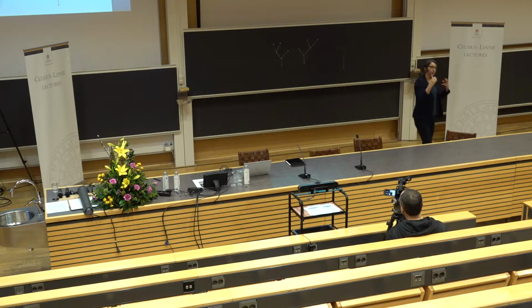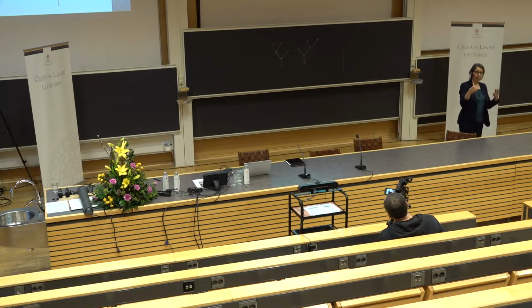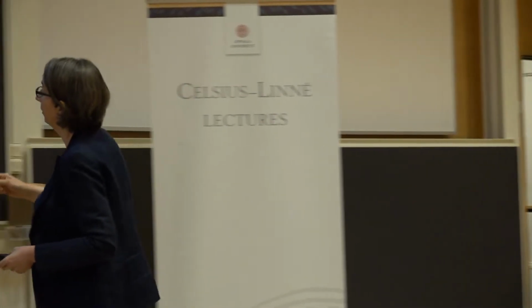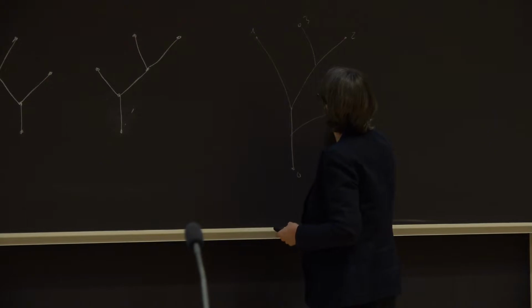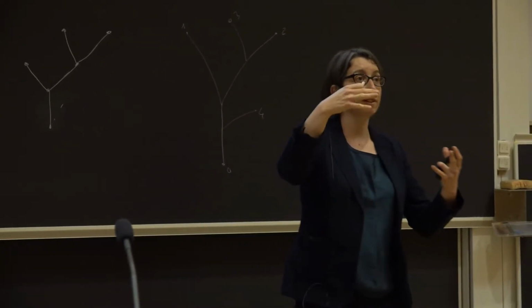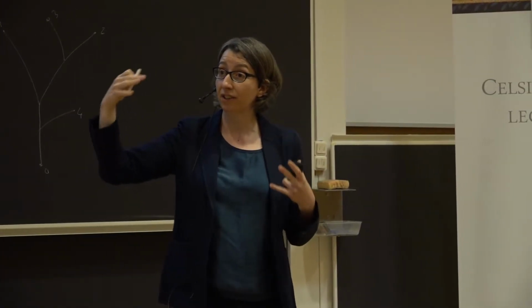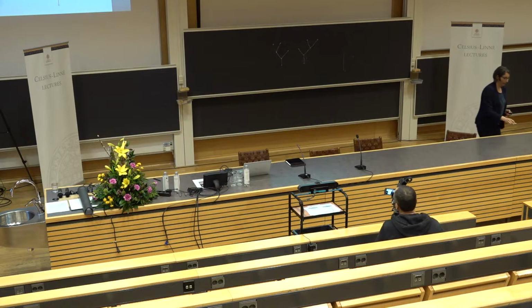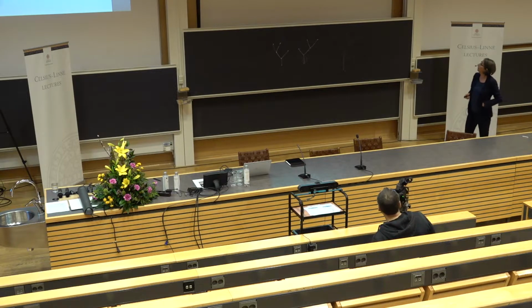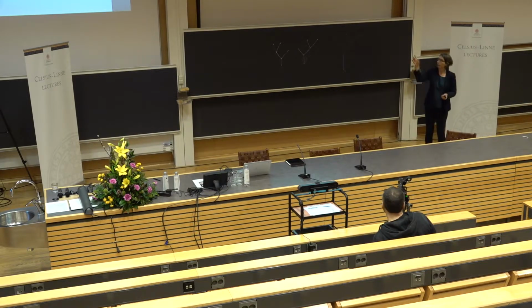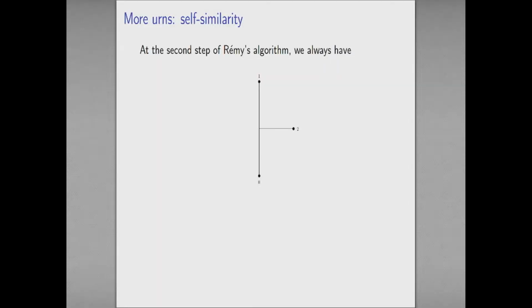And if I can do this repeatedly, then what I'm getting is a sequence of approximations to my final tree. So if I can do this, say 3 comes here, and then 4 comes here, if I can keep doing this, essentially what I'm getting is a finer and finer approximation to the object that I'm really interested in. So in the second step of Rémy's algorithm, we've always got this picture. It might be that the vertex labeled 2 is on the other side, but in terms of how many edges we've got, there are always 3 of them, and they're always in this Y-shaped form.